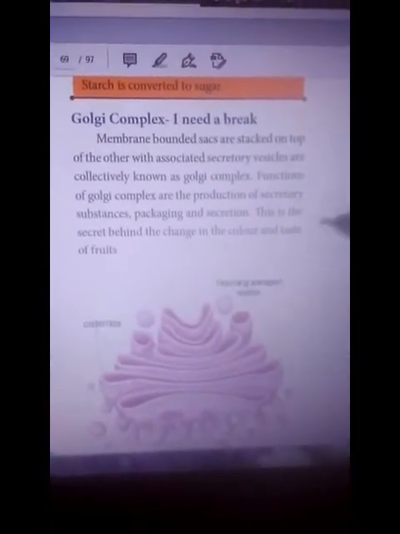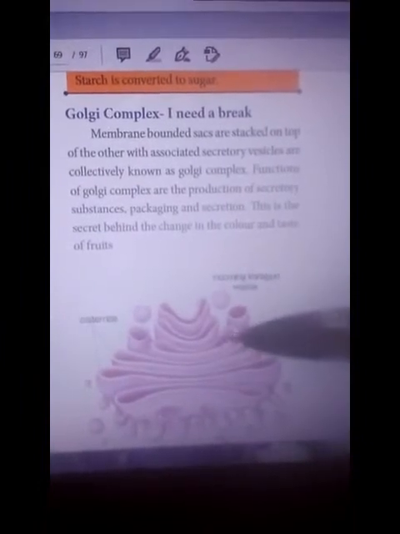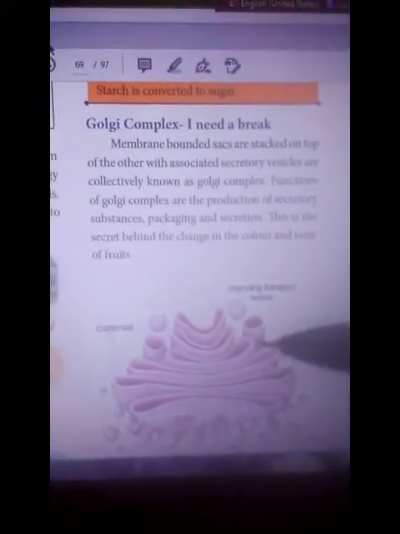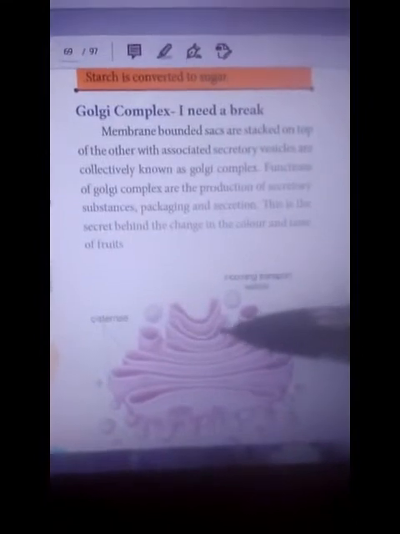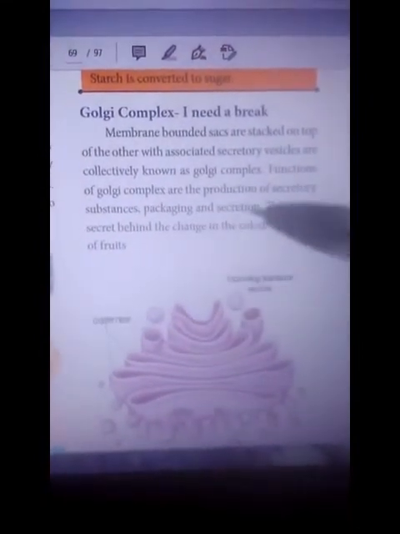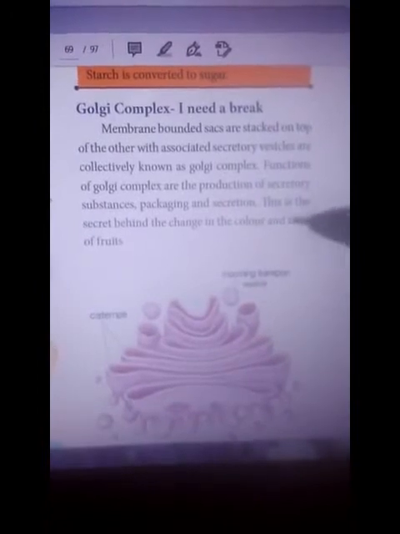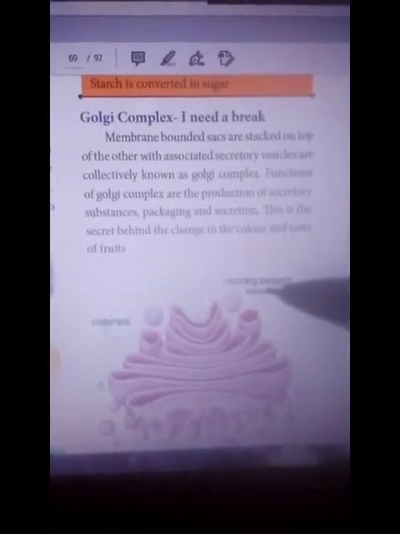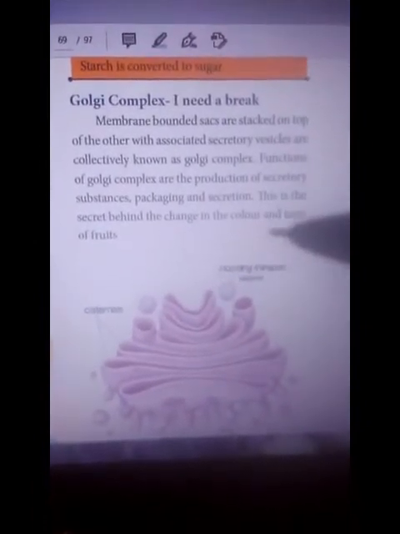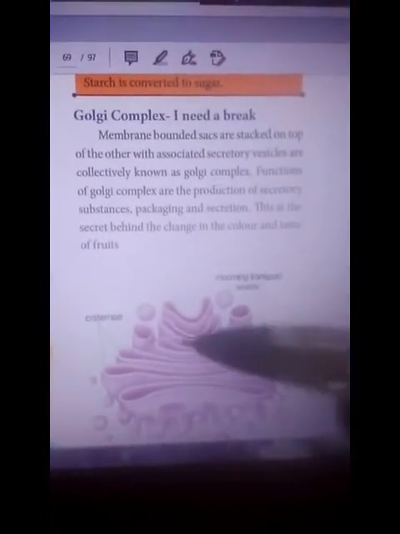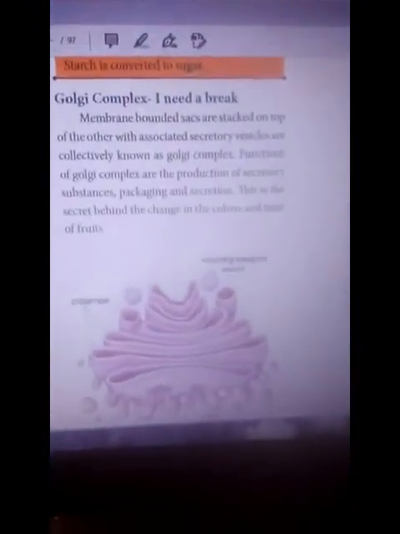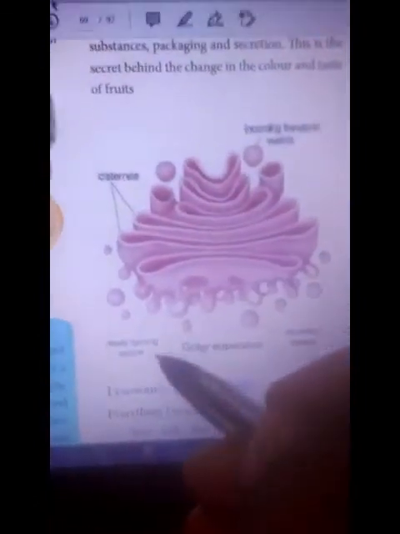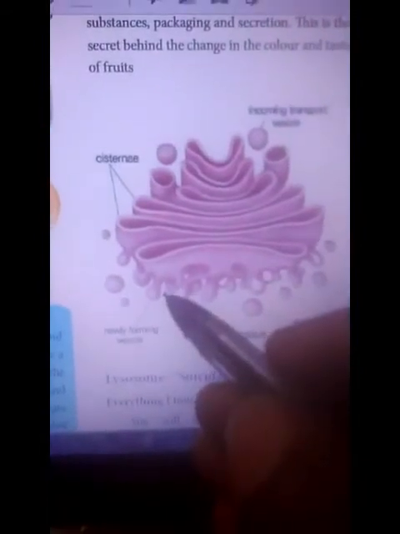The main function of the Golgi complex is the production of secretory substances. Secretory substance means some substance, like digested food material, packaging and secretion. This is the secret behind the change in the color and taste of fruit. The main function, the change in color and taste of fruit, happens through the Golgi complex. This Golgi complex contains different types of cell organelles. These are the newly forming vesicles.